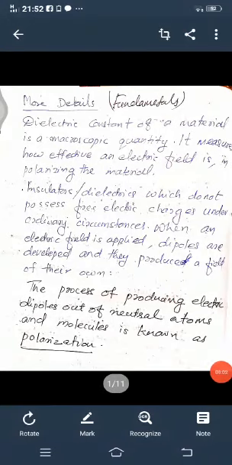Good evening to all. Today I will discuss dielectric fundamentals, introduction, and some basic formulae. And later we will discuss the Clausius-Mossotti equation and different sources of polarizability, etc.